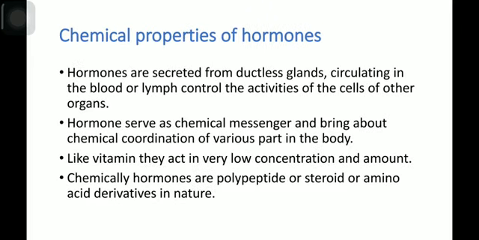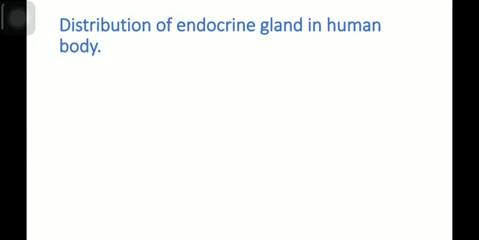Now the chemical properties of the hormones. Hormones are secreted from ductless glands, circulate in the blood or lymph, and control the activities of the cells of other organs. Hormones serve as chemical messengers and bring about chemical coordination of various parts of the body. Like vitamins, they act in very low concentration and amount. Chemically, hormones are polypeptide, steroid, or amino acid derivatives in nature.